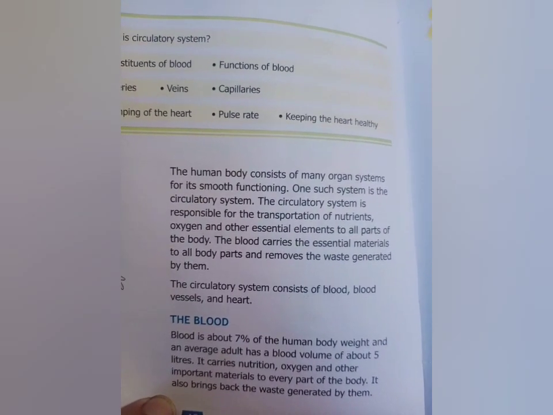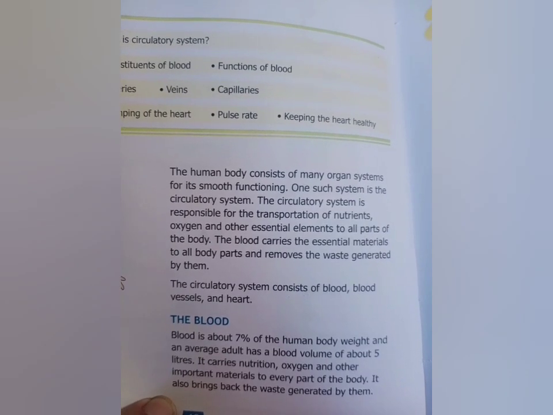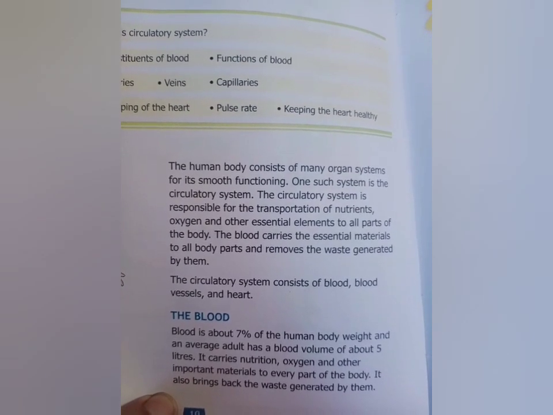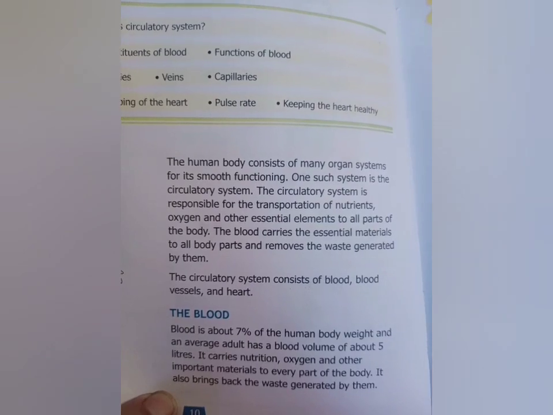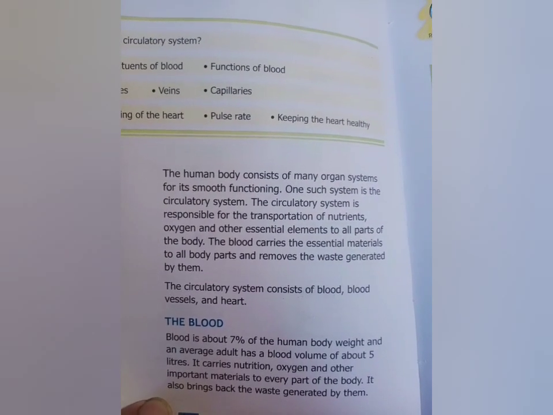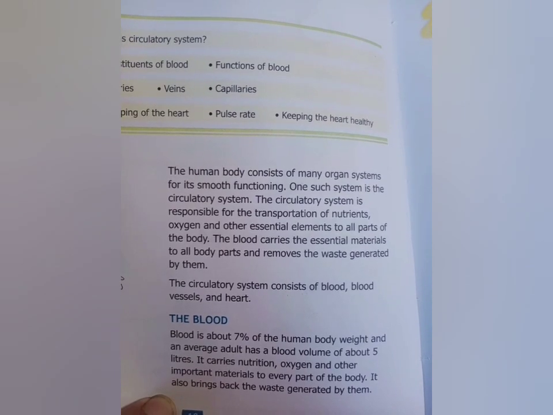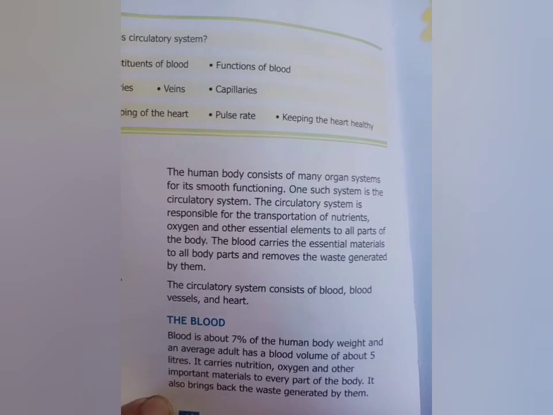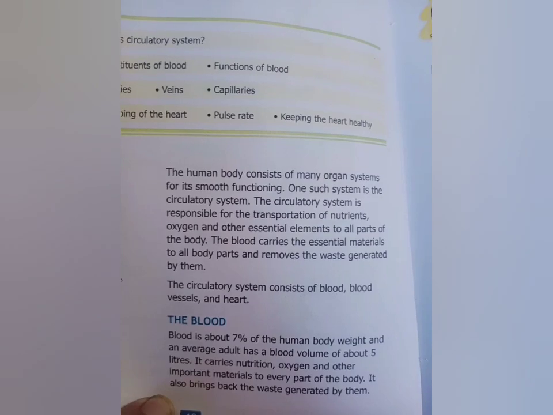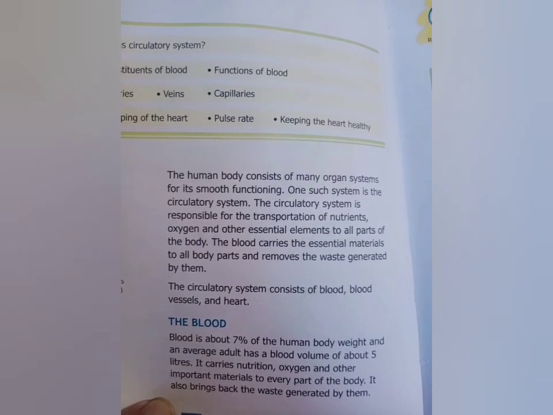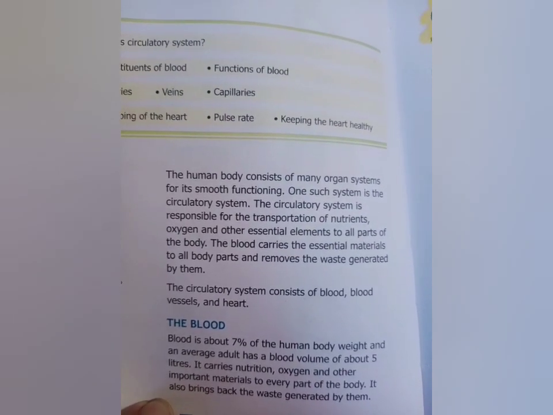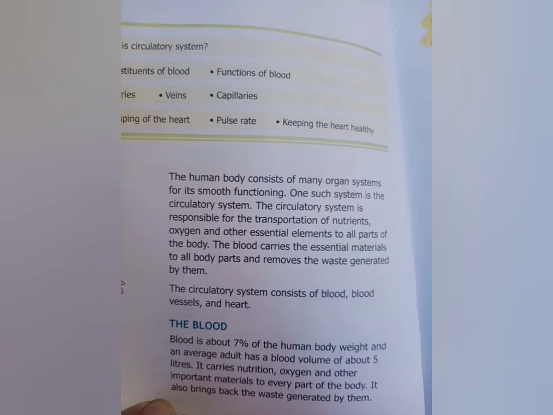This system is responsible for circulation of different nutrients, oxygen and all other essential elements to different parts of the body. The blood is the main carrier and it carries essential materials to all the body parts and it removes the wastes. The circulatory system consists of blood vessels and heart. That means mainly it consists of blood vessels and heart.